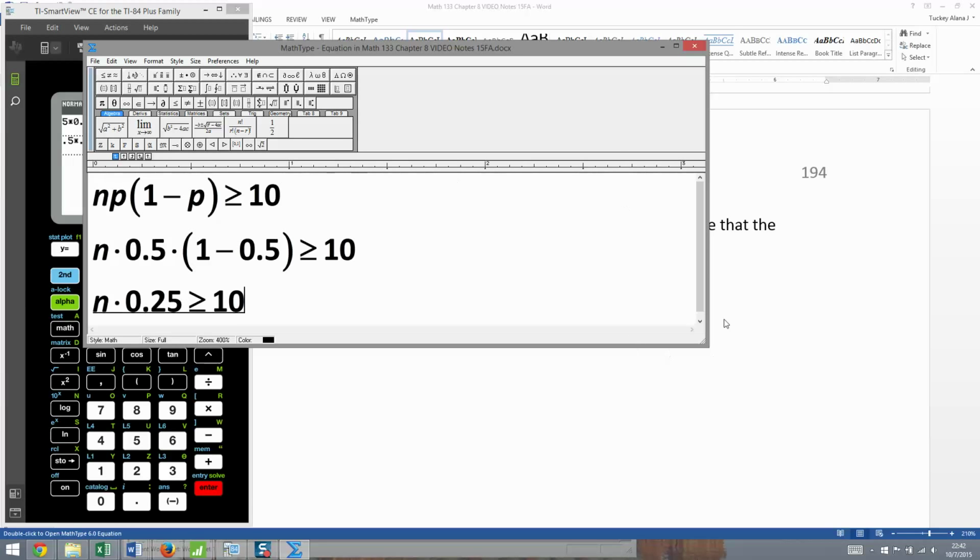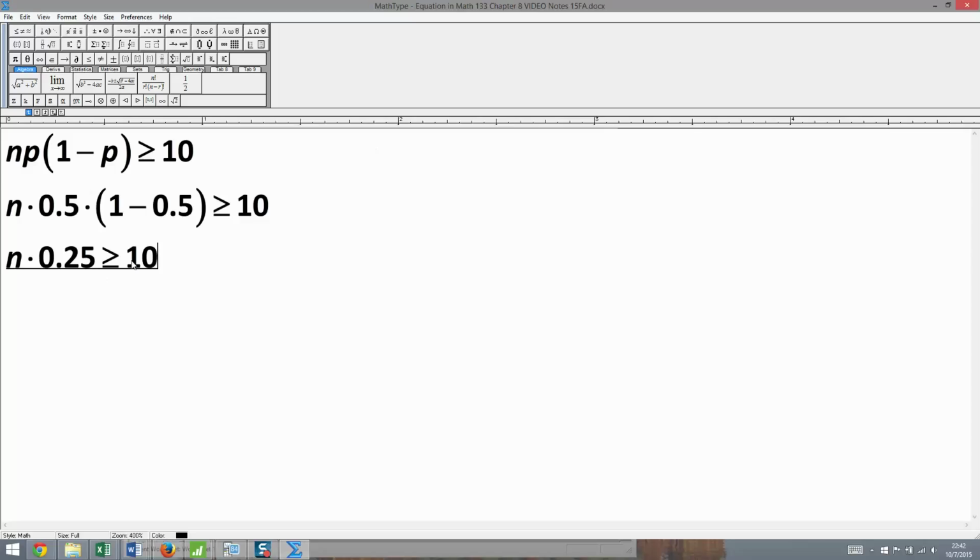Now, the way inequalities work is you treat them just like equation signs. You treat this symbol right here like it's an equal sign, and you divide both sides by the same value. So I'm going to divide by 0.25. And the reason I'm doing that is because 0.25 over 0.25 will cancel out, if you will, and just leave you the n.